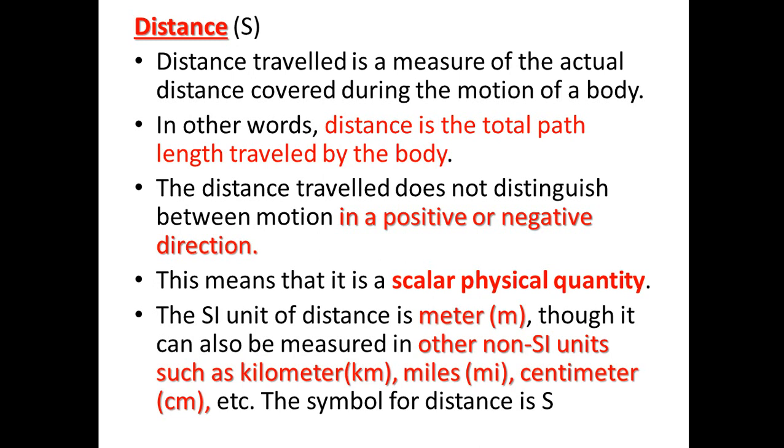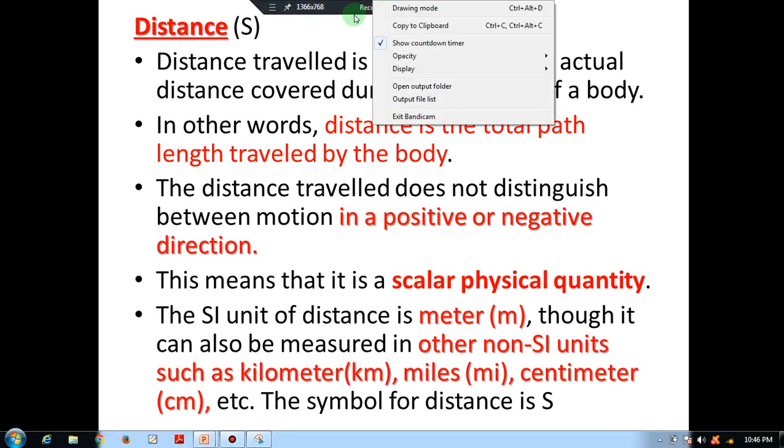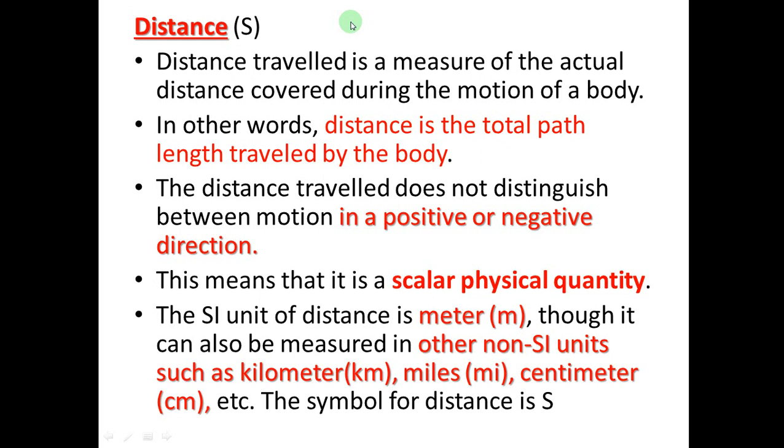What is the difference between distance travel and position የሚለውን እናያለን ማለት ነው። When you talk about distance traveled is a measure of the actual distance covered during the motion of a body. Distance traveled is the actual distance now, which is covered during the motion of a body. In another word, distance is the total path length traveled by the body. Distance, the total path ነው ማለት ነው።